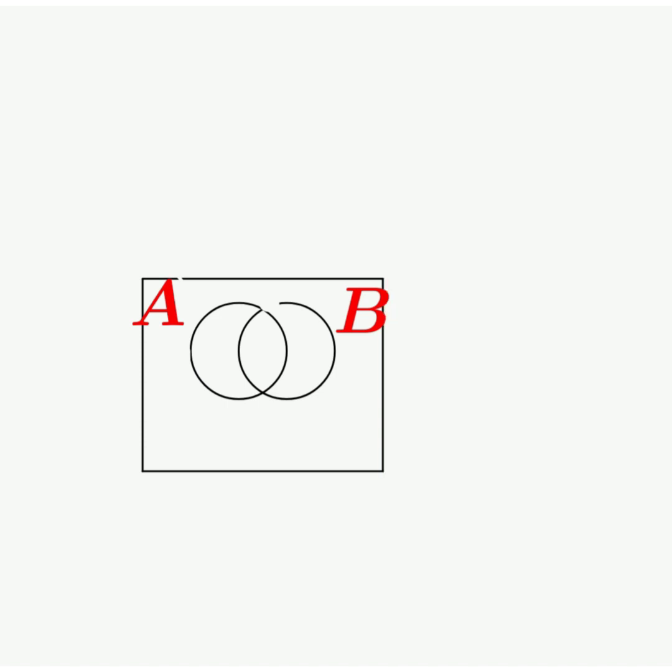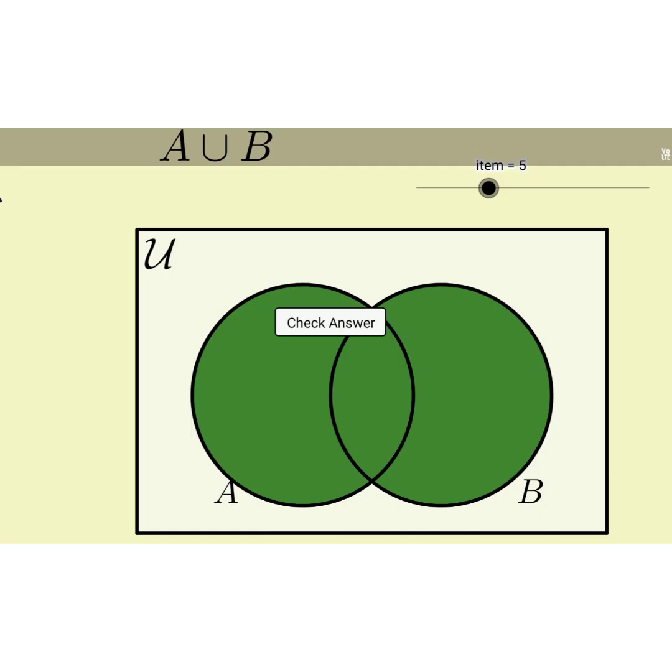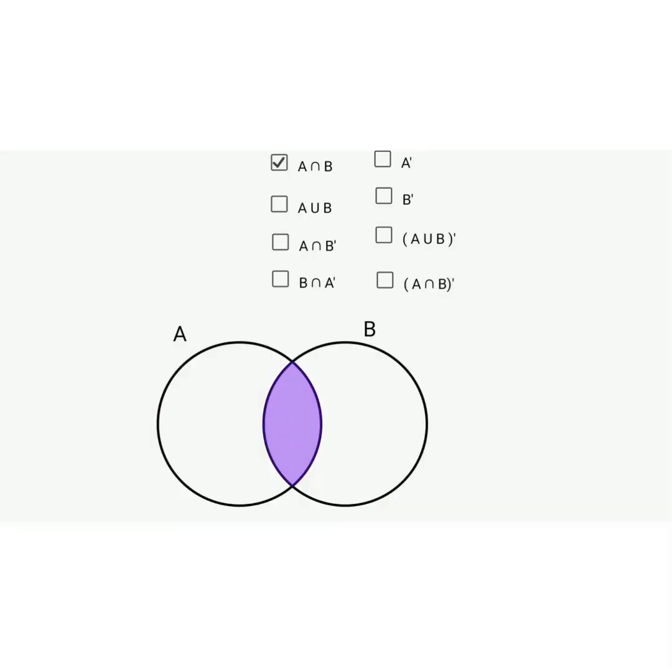You see here, A and B are two sets. A union B can be taken by considering the elements present in A or B or both. Therefore, totally A and B are shaded, which represents A union B. So the green portion represents here A union B. Whereas A intersection B is nothing but the common elements present in A and B. Therefore, the common portion can be shaded. We can observe that the violet color indicates the part called A intersection B, because A intersection B can be taken by considering the common elements between A and B.